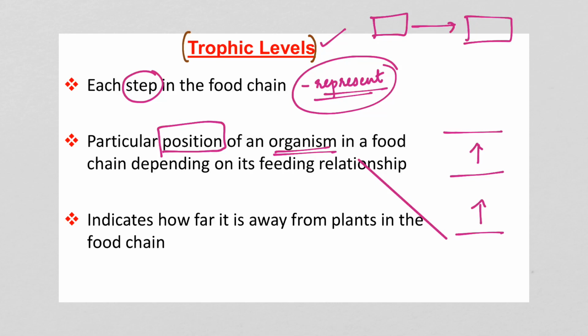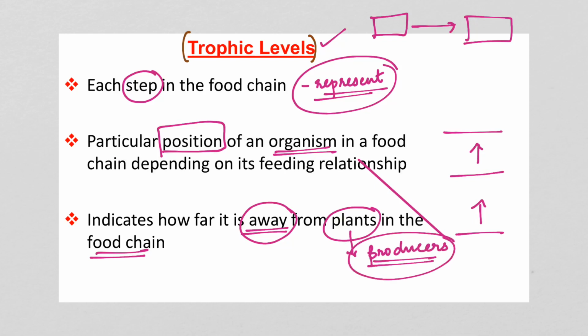Each organism has a particular place in the food chain, represented by the trophic level, and it indicates how far it is away from the plants in the food chain. Why do we say plants? Because plants are the primary producers. With the help of trophic level we can also understand how far each organism is from the producer or the green plants.